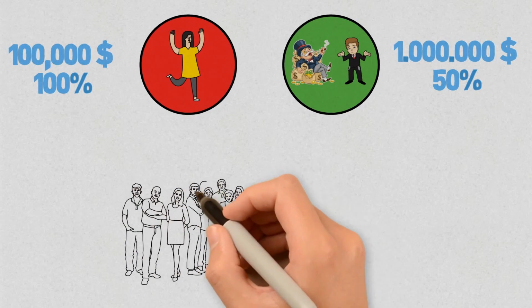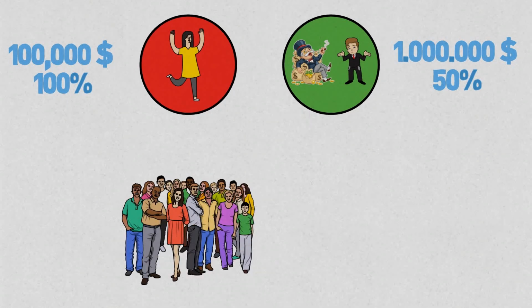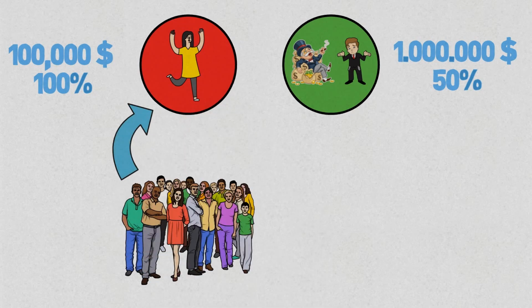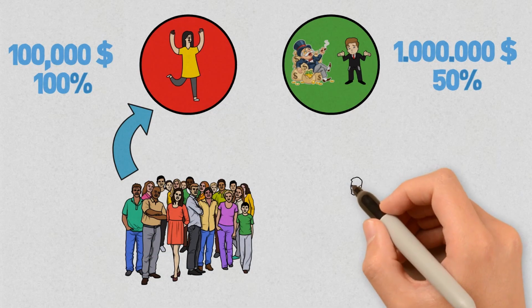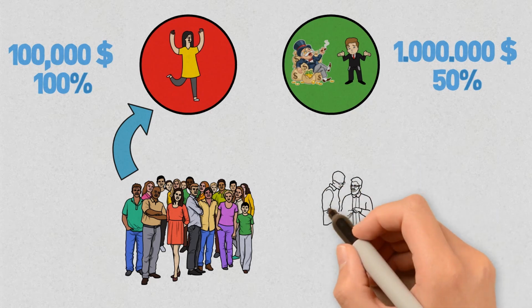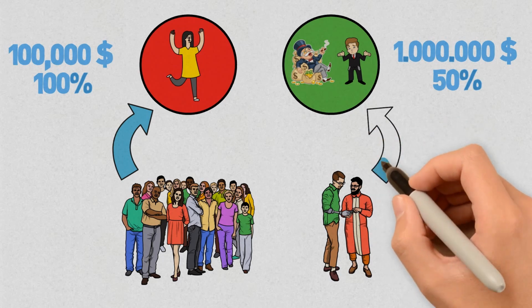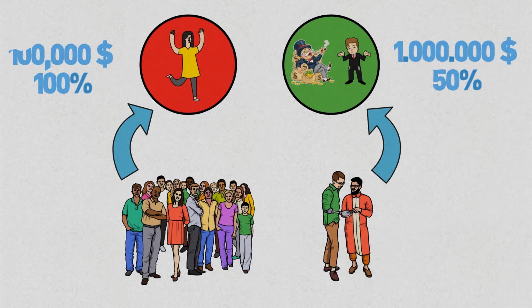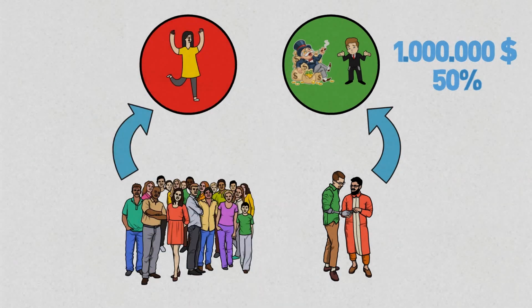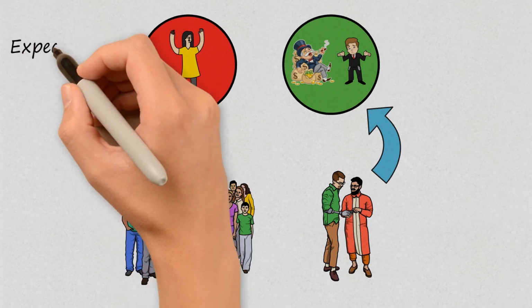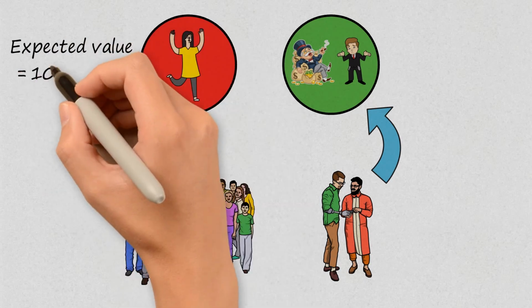Surprisingly, despite the fact that logically and mathematically the right choice is to press the green button, most people will opt for the more conservative option and press the red button. But why is that? Mainly because most people focus on the actual result rather than the expected outcome. If they get tails, they won't get anything, so they prefer to just go for the guaranteed $100,000 choice. Instead, what we should learn to do when facing risky situations is simply to make the correct decision.